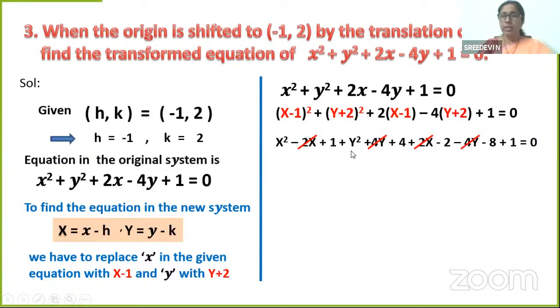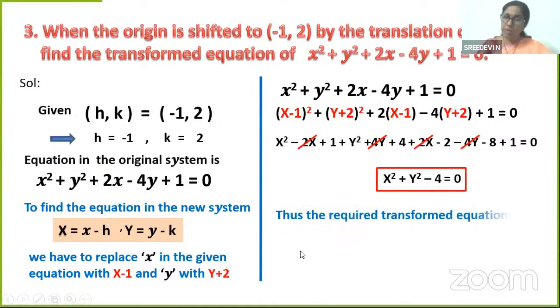Capital X square, capital Y square, and you have all the other constants. So X square plus Y square. What is the constant value? How do you find? 1 plus 4, 5. 5 plus 1, 6. 6 minus 8 minus 2, that is minus 4. So what is this? This is the transformed equation. That's the required transformed equation.